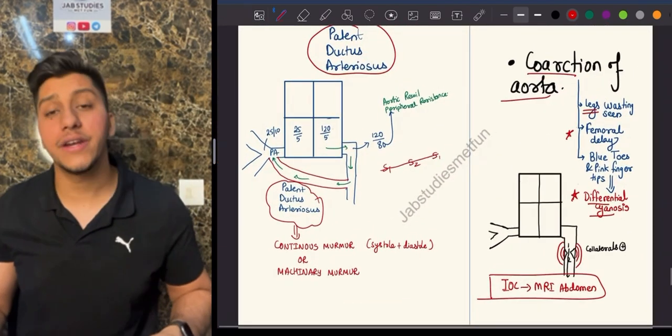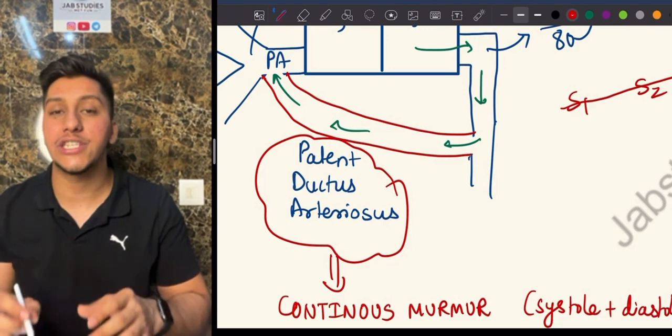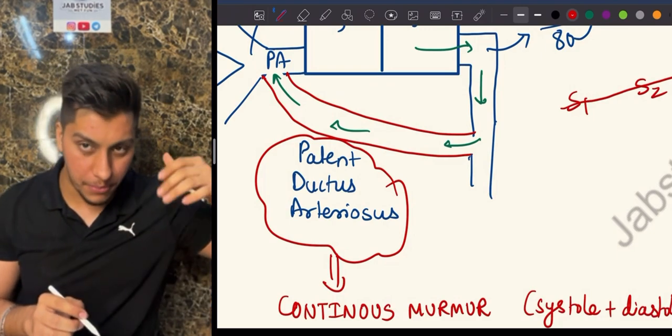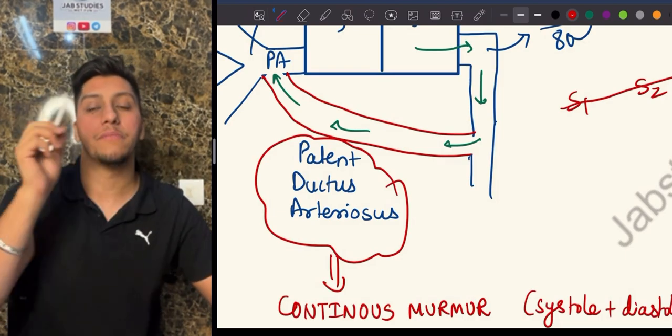Okay. Patent ductus arteriosus is because of the persistent connection between the pulmonary trunk and the aorta. You will have a continuous blood flow from the aorta to the pulmonary trunk.